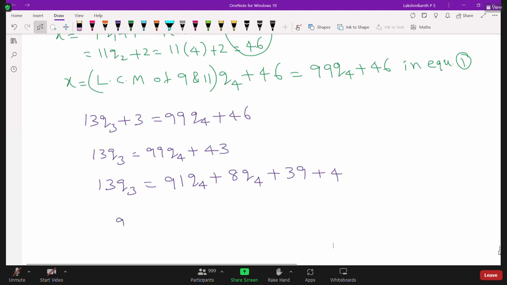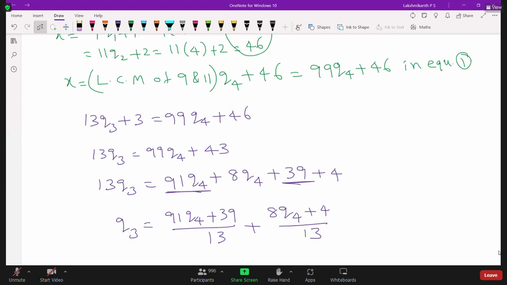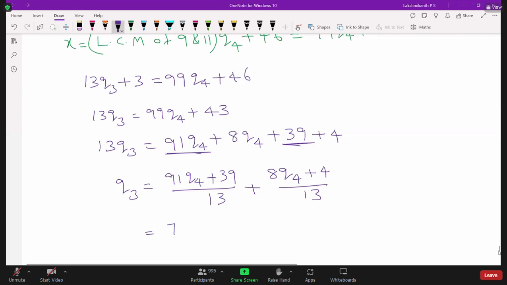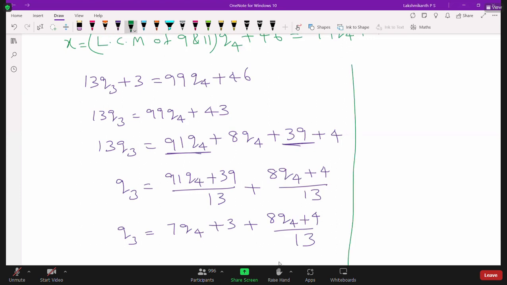So how can we write here? Now Q3 is equal to, I am combining this and this. So 91Q4 plus 39 by 13 plus, what is this? 8Q4 plus 4 by 13 I am writing. So now see, what we can write now? Is it 7Q4? So 7Q4 plus 3 plus this 8Q4 plus 4 by 13. Now for what value of Q4 is this divisible by 13? See, look at here, 8Q4 plus 4 by 13.